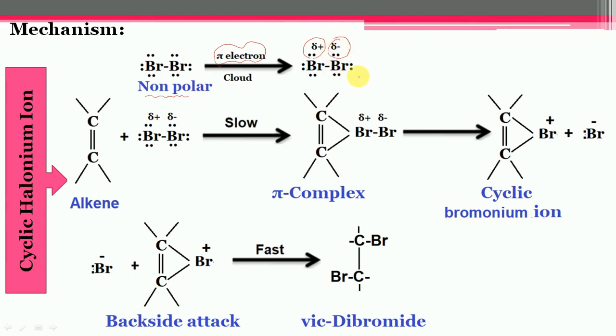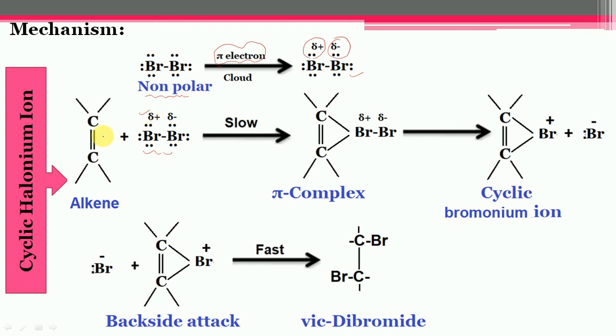So this is the polarized bromine molecule. In the next step, this polarized bromine molecule will attack the alkene from its positive end,